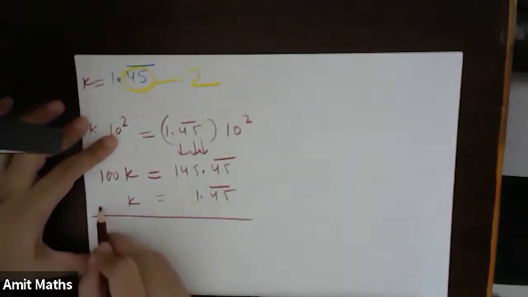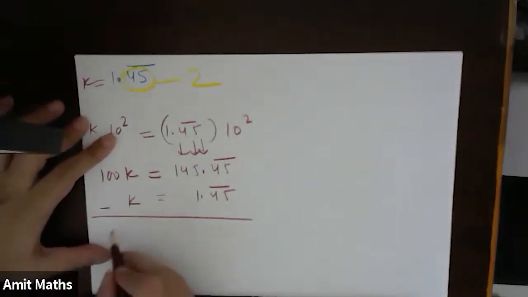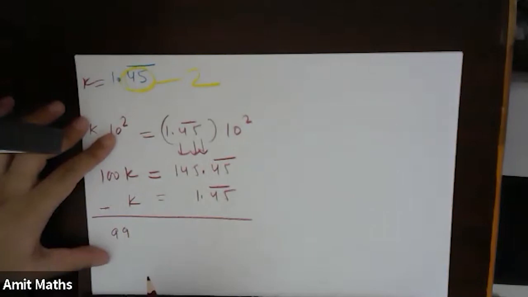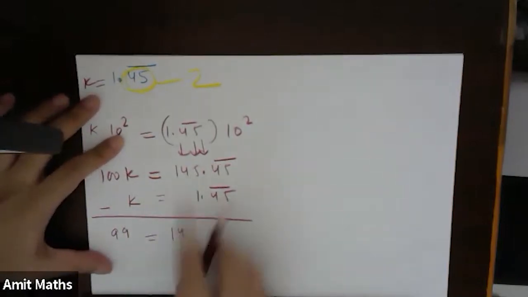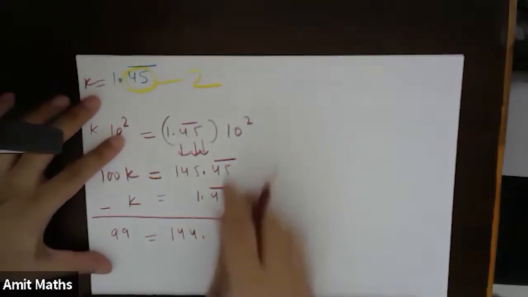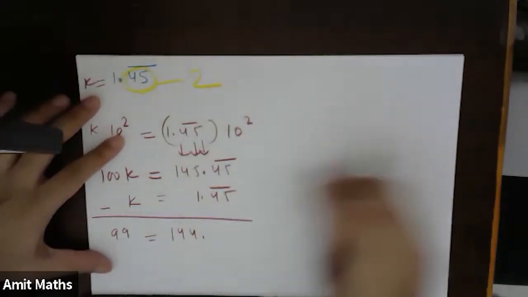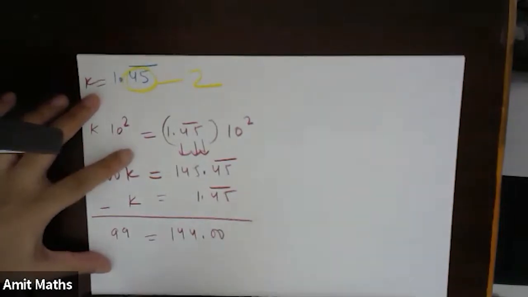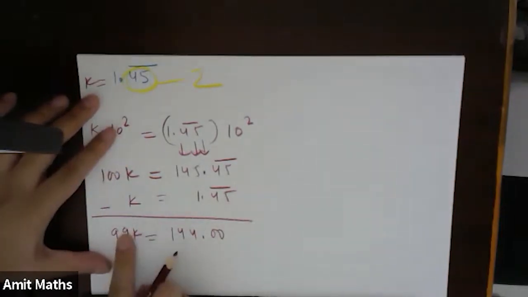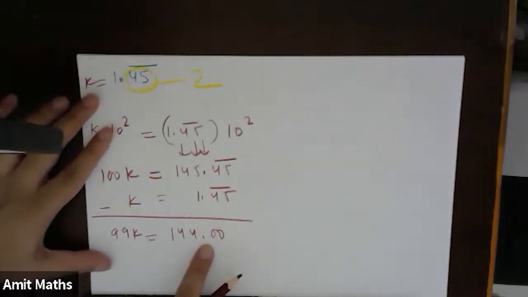If I subtract these two, this will become 99k. And on the right side, what will it become? 144 point, and because this recurring is continuous and this recurring is continuous, this becomes 0. So on the left side it becomes 99k, and on the right side it becomes 144.